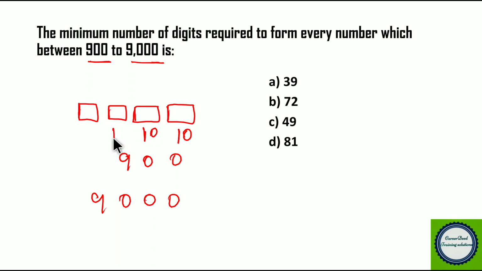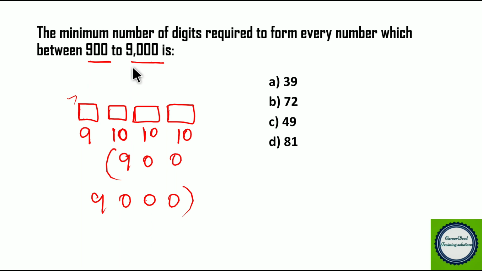Again you can fill the 100th place with all the 10 numbers, but you have to fill the first place with only 9 numbers. See, you can put 1 here or 2 here or 3 here, 4, 5, 6, 7, 8 and 9. You can't fix 0 here, because if you fix 0 here it will become a 3-digit number. Now what is the condition? The number has to lie from 900 to 9000, but you can fix 9 numbers here. You can fix 1, 2, 3, 4, 5, 6, 7, 8, 9.